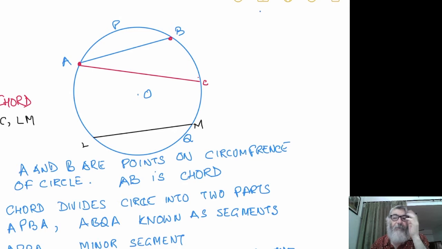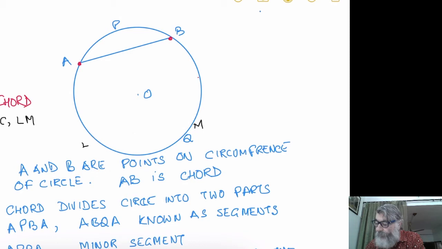The minor segment is the segment which contains the smaller area, and the major segment is that portion which contains the bigger area. For example, let me rub out the remaining portion to make it more clear to you. So what do I get?